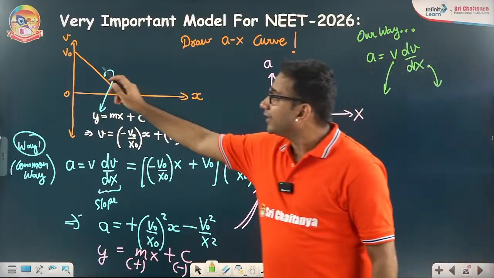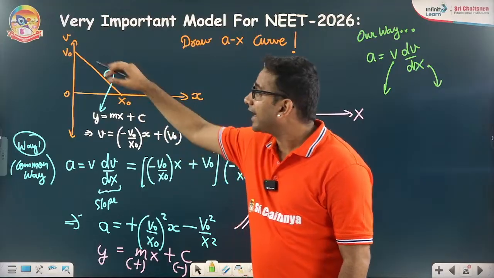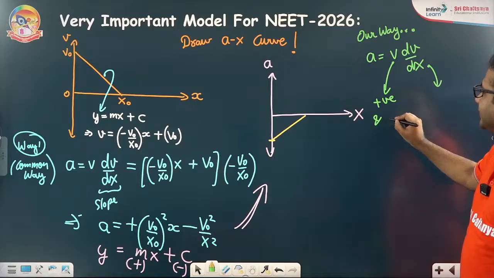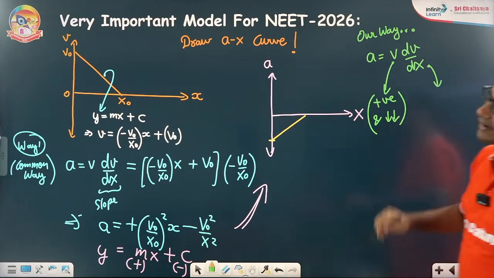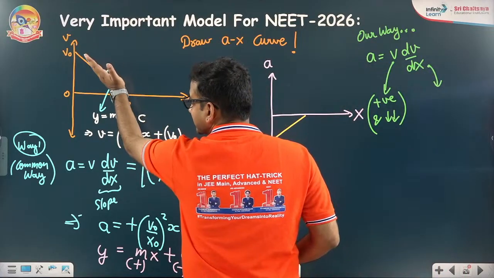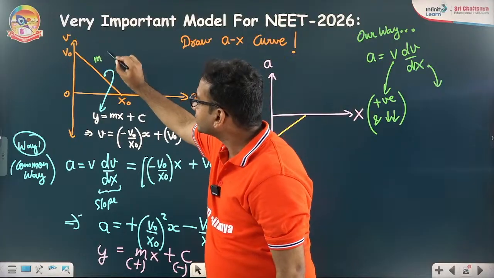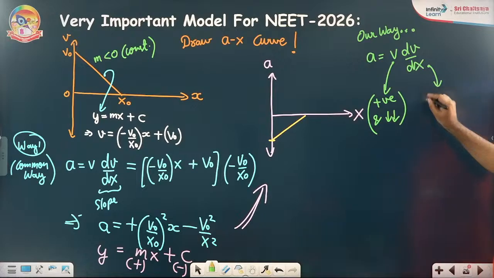The value of v is positive throughout the journey and it is decreasing. And dv by dx, that is the slope, is a negative constant. M is negative and it's a constant.